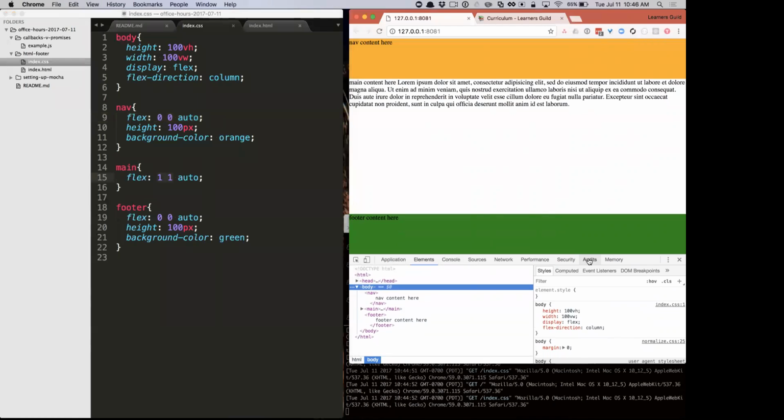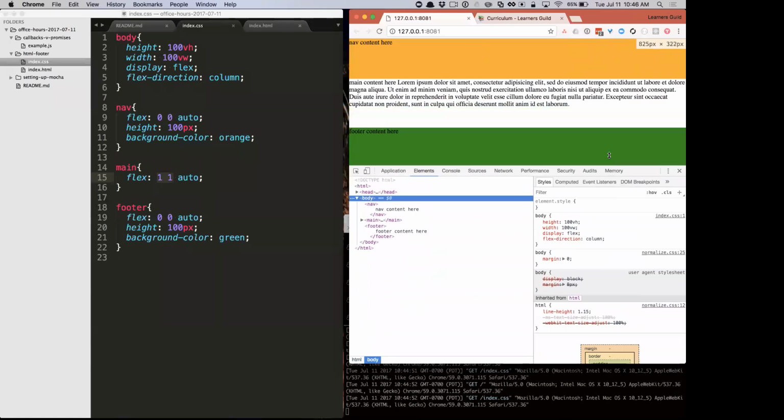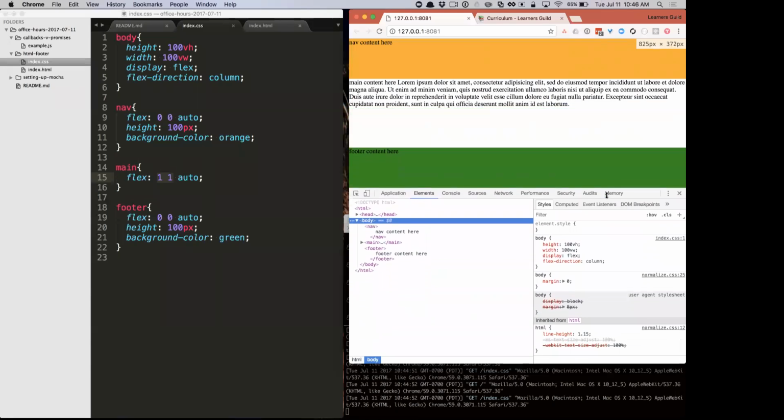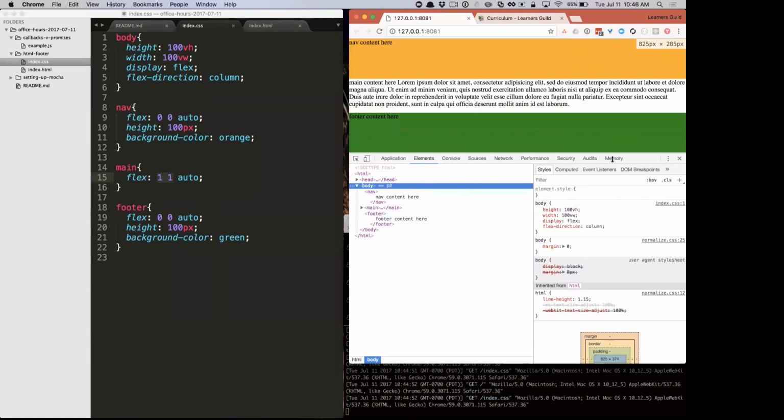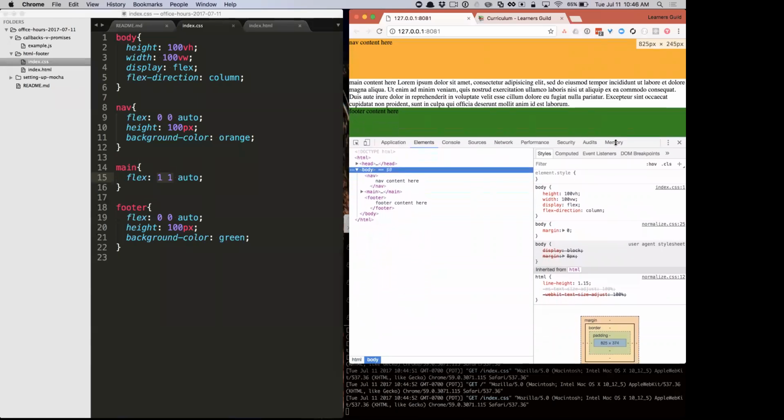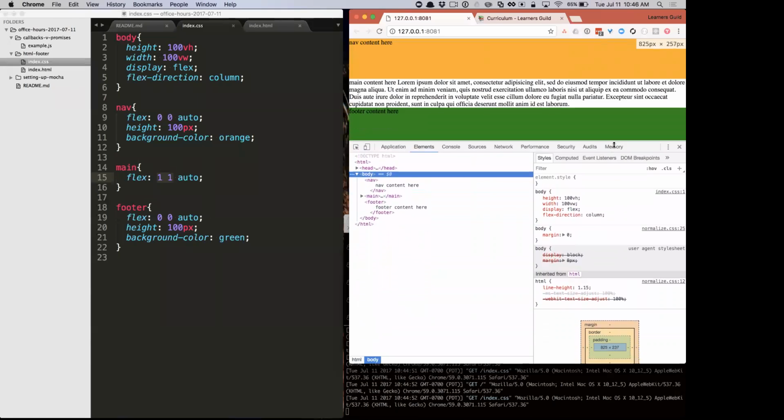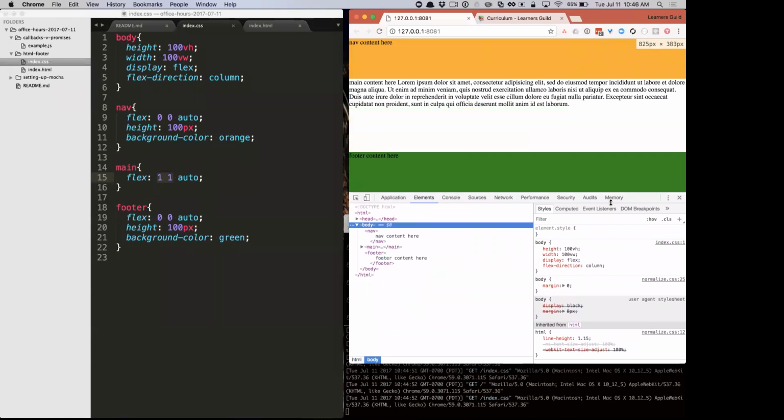You mean like absolutely positioning the footer? It makes a ton of difference. Absolutely positioning the footer, you could do that, but it would probably cut off this content. If I got to this point, see how it stops? That would not happen if you used absolute positioning. You probably could make it work.